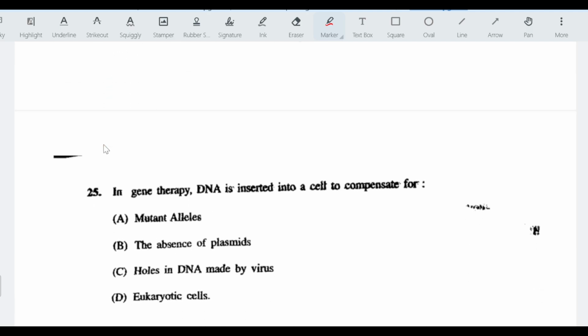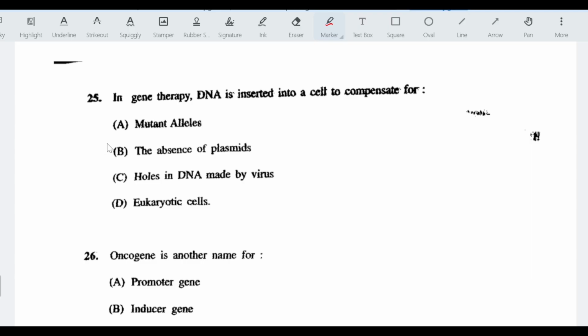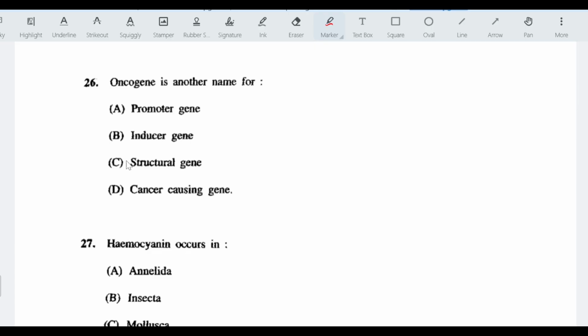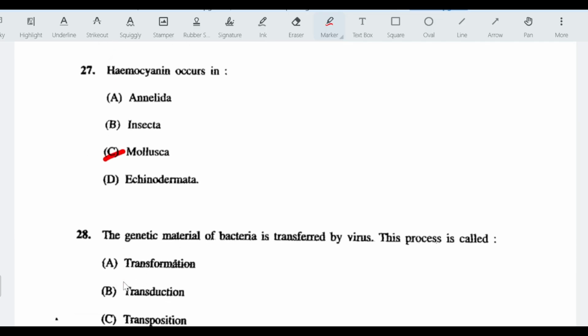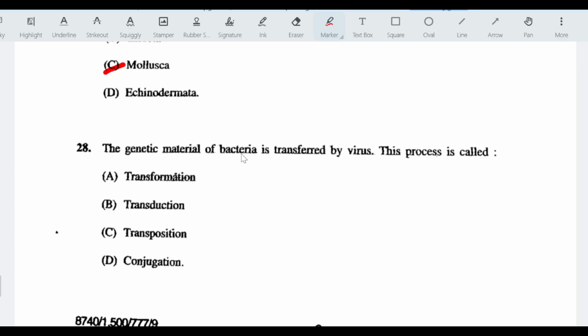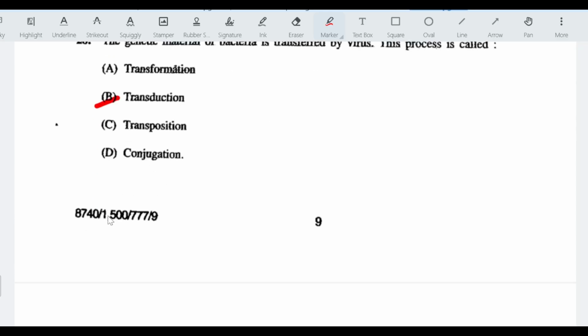Question number 25th. In gene therapy, DNA is inserted into a cell to compensate for mutant cells. Oncogene is another name of cancer-causing gene. Hemocyanin occurs in phylum Mollusca. The genetic material of bacteria is transferred by virus. This process is called transduction.